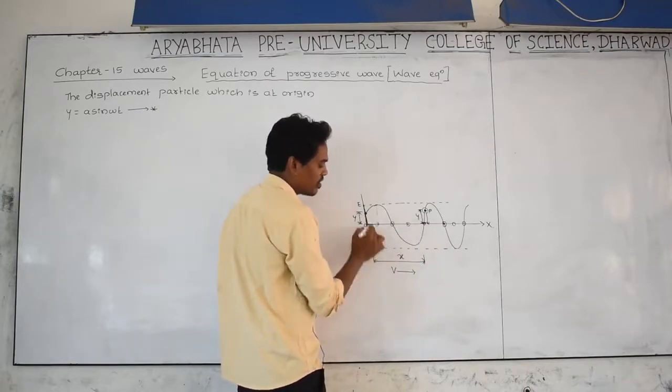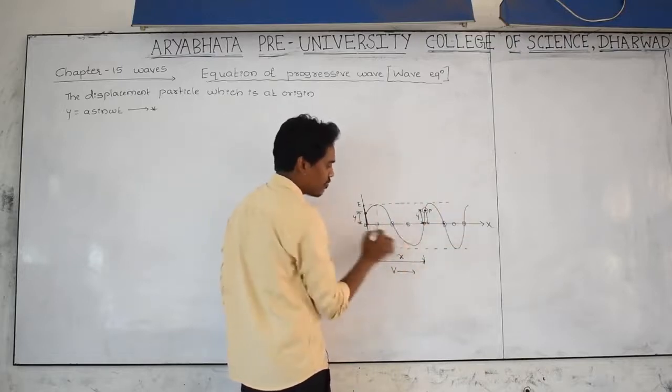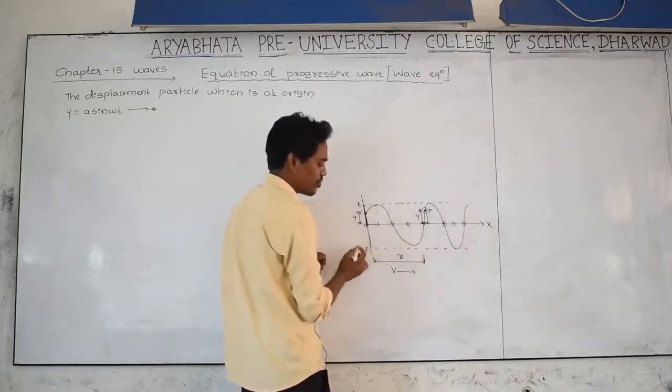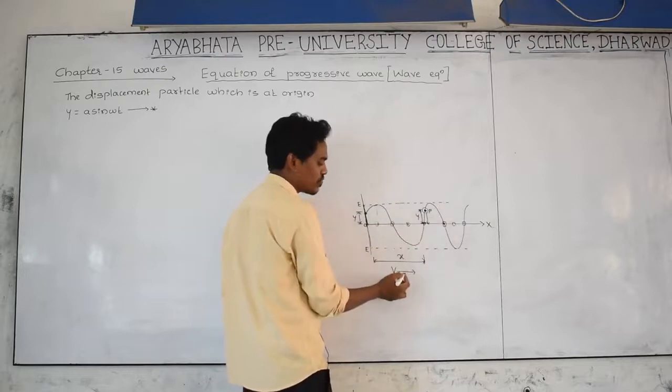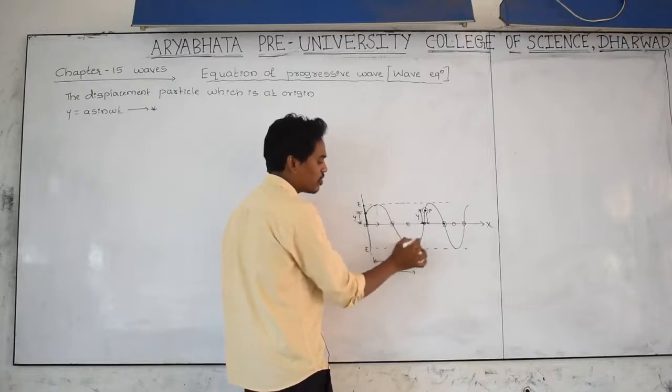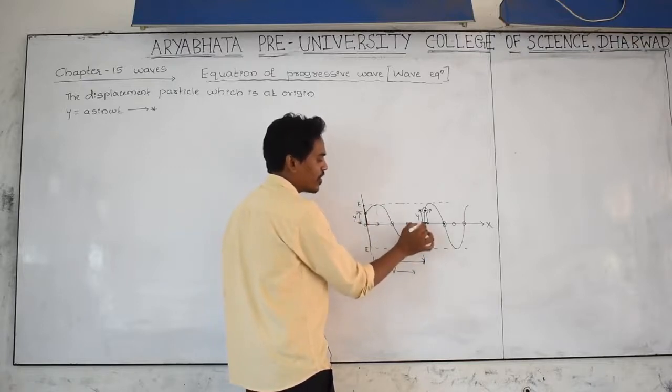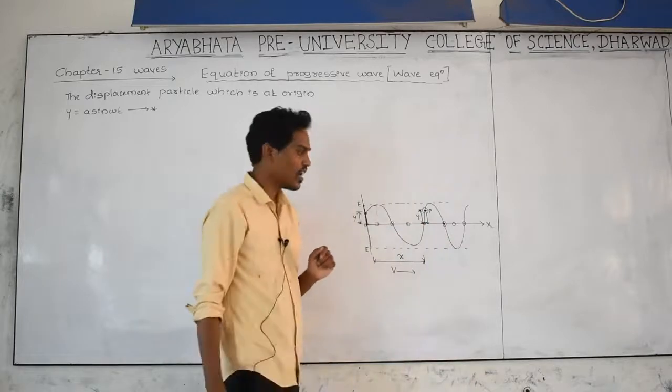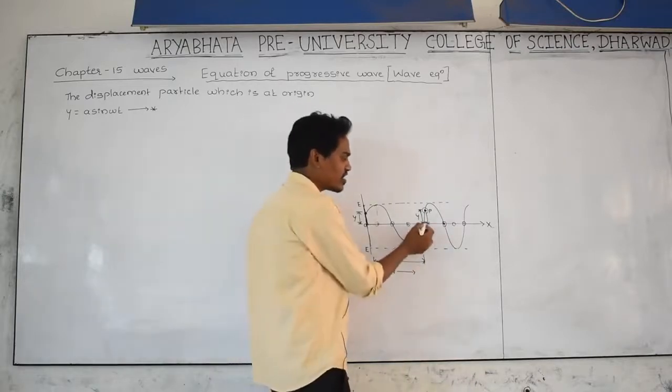And what is v? The wave is moving in this direction with speed, with velocity v. Wave is moving with the speed v, and x is the distance covered by the wave to reach the point P. I want to find out what is the displacement given by it.